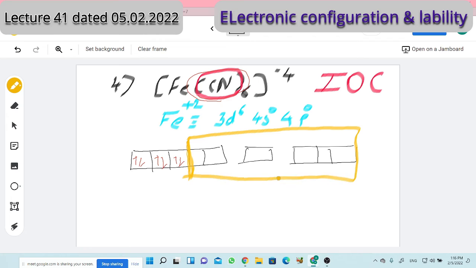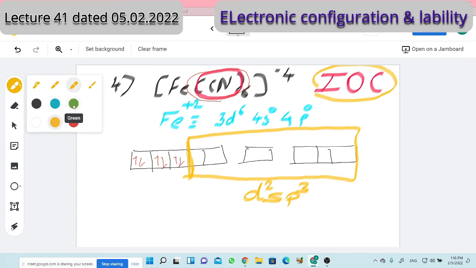Likewise here, d2sp3 is the hybridization. Therefore, inner orbital complex that I said. Okay, you understood up to here the hybridization, which orbitals are involved, and in those hybrid orbitals the lone pairs from ligands will be there, and here the ligands are cyanide ligands, 6 ligands, 6 lone pairs.